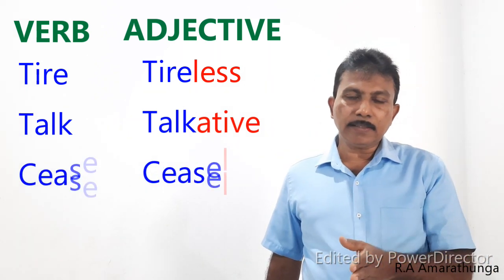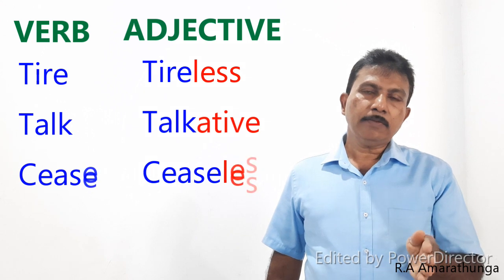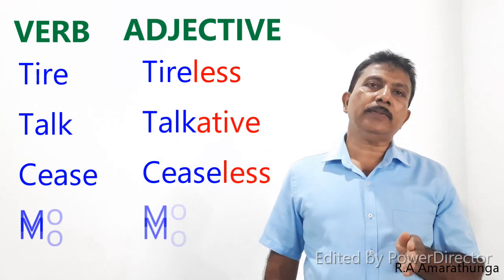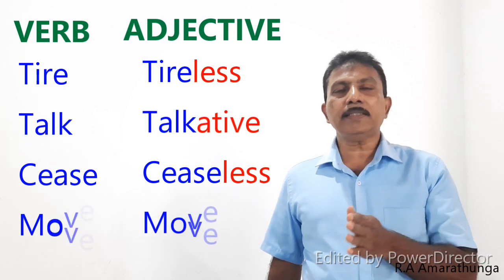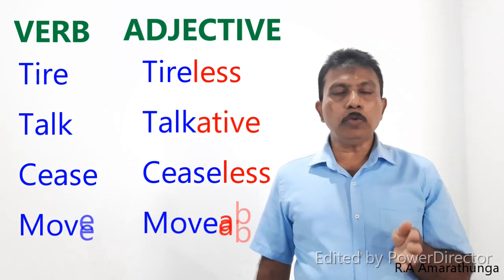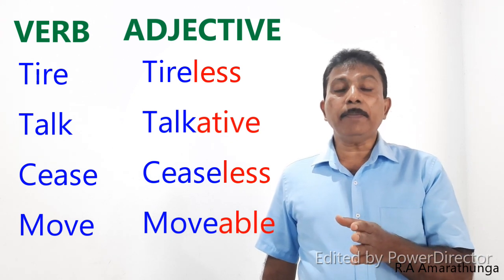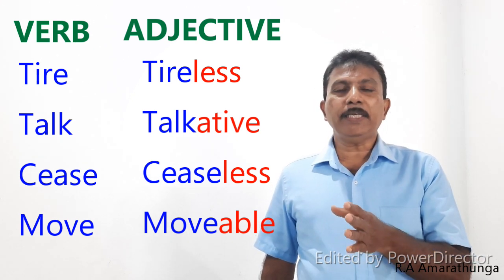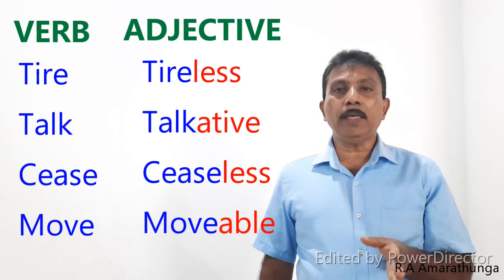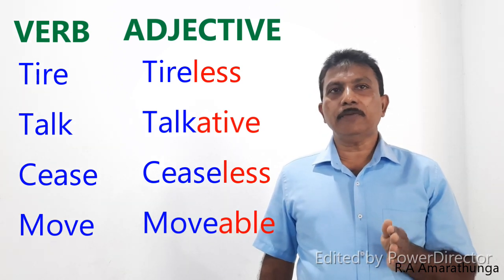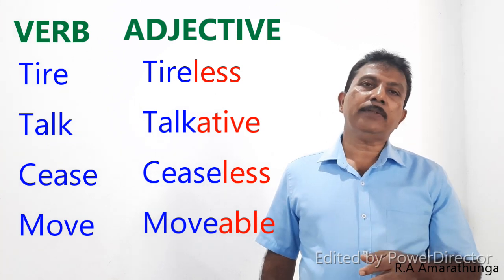Then look at the verb cease. We add less to the end of the verb. We form the word ceaseless. Ceaseless is the adjective. Cease is the verb and ceaseless is the adjective. Then move. Move is the verb. We add able, A-B-L-E. Movable. Move, movable. Move is the verb and movable is the adjective.